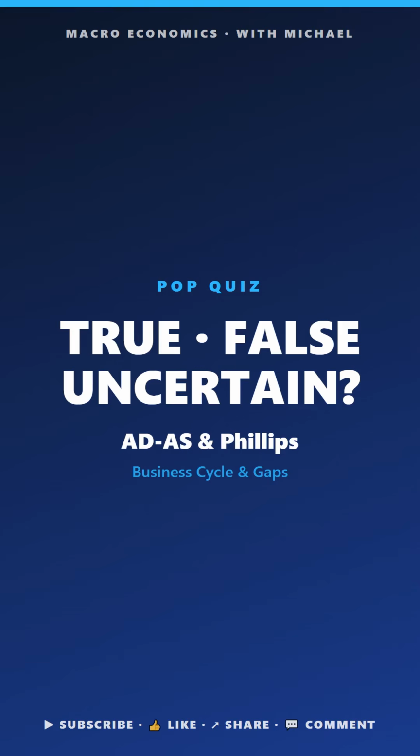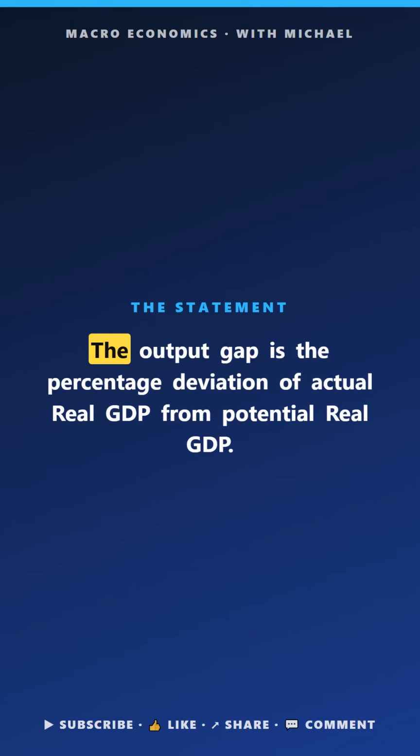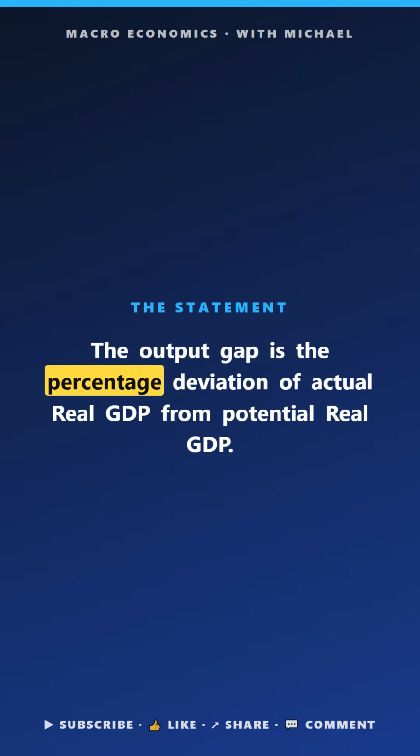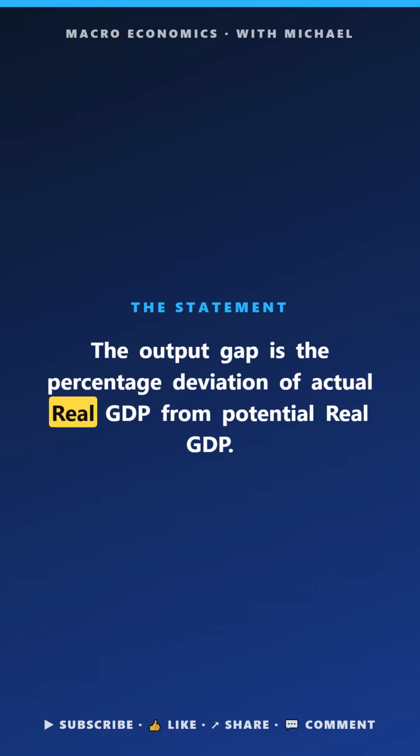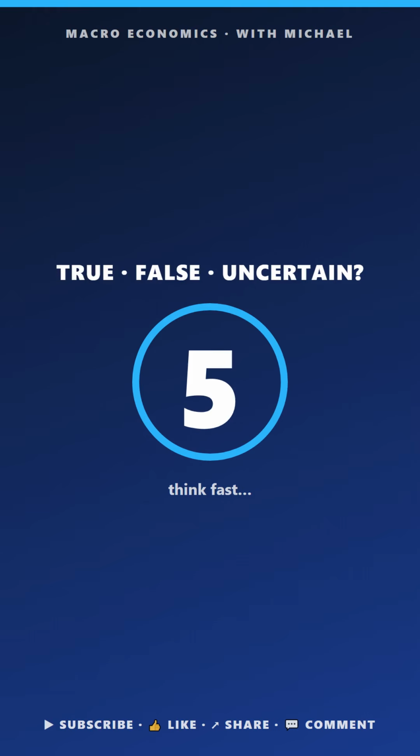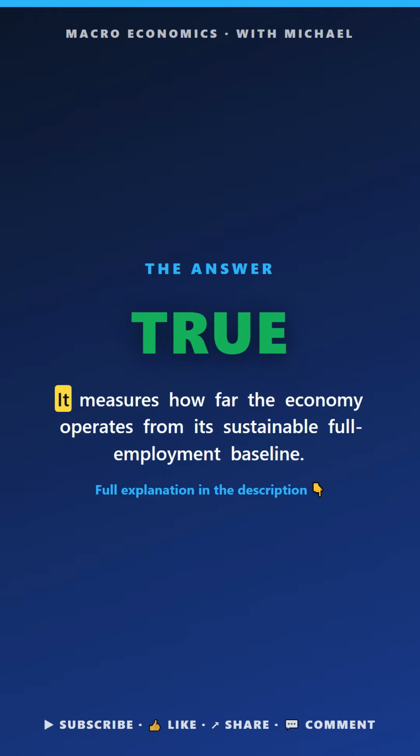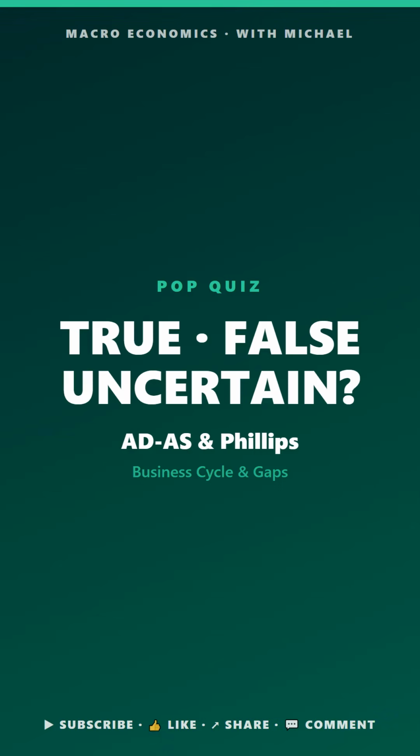ADS and Phillips. True, false, or uncertain. The output gap is the percentage deviation of actual real GDP from potential real GDP. The answer is true. It measures how far the economy operates from its sustainable full employment level.